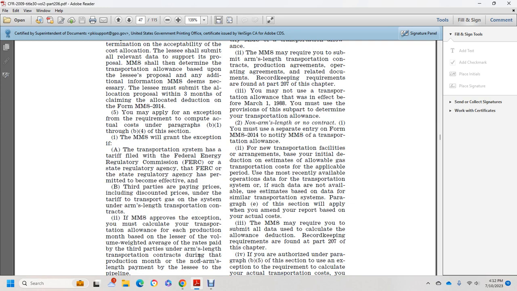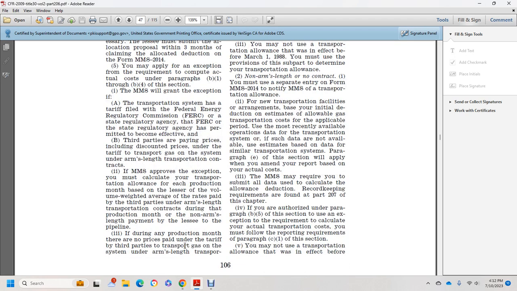they must calculate the transportation allowance for each product, monthly rate for the lease, for the volume of the lesser of the volume weighted average of the rates paid by the third party for the arm's length transportation contract during the production month, or the non-arm's length for the repayment of the lessee of the pipeline.